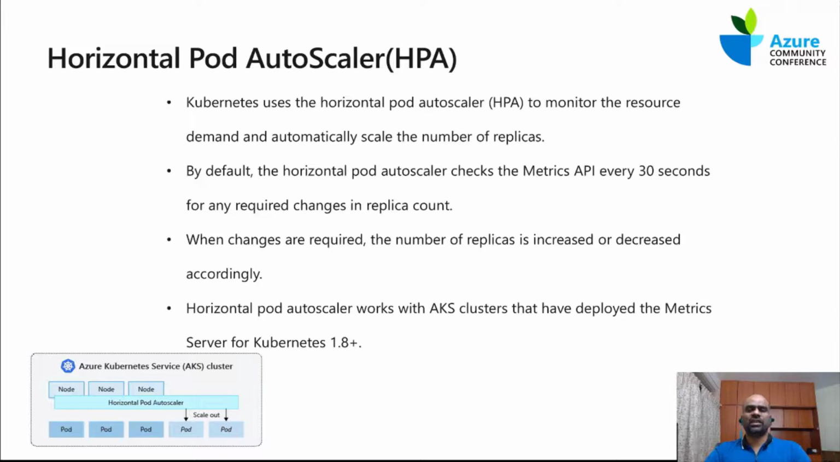Let's dive a little bit deeper into the horizontal pod autoscaler. I'm assuming that you know what Docker is, what Kubernetes is, what a node is, what a pod is, what a deployment is, and what a service is. These are the assumptions I make before talking about this.